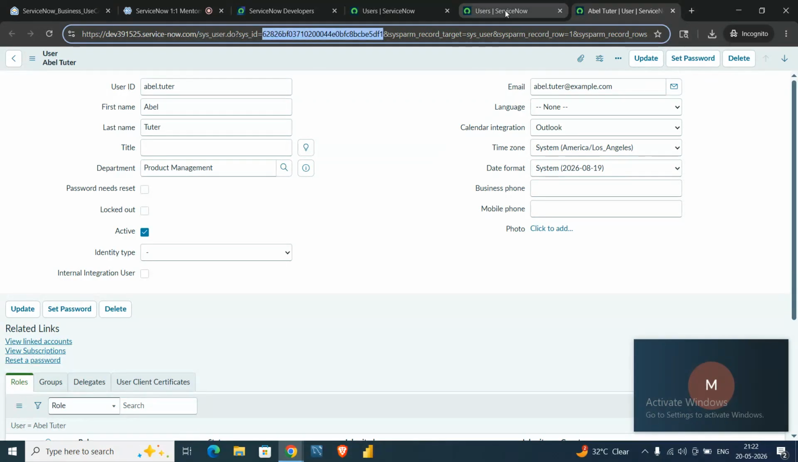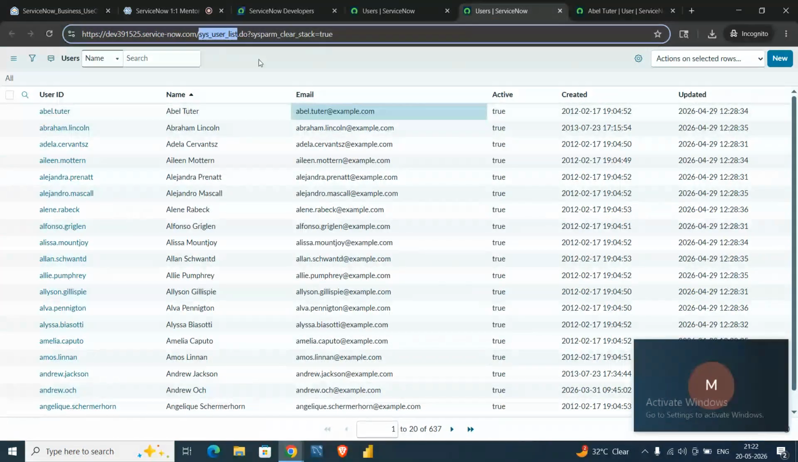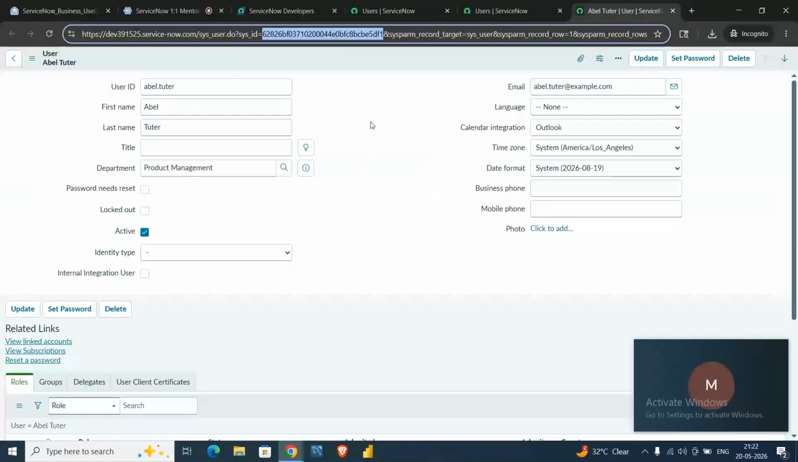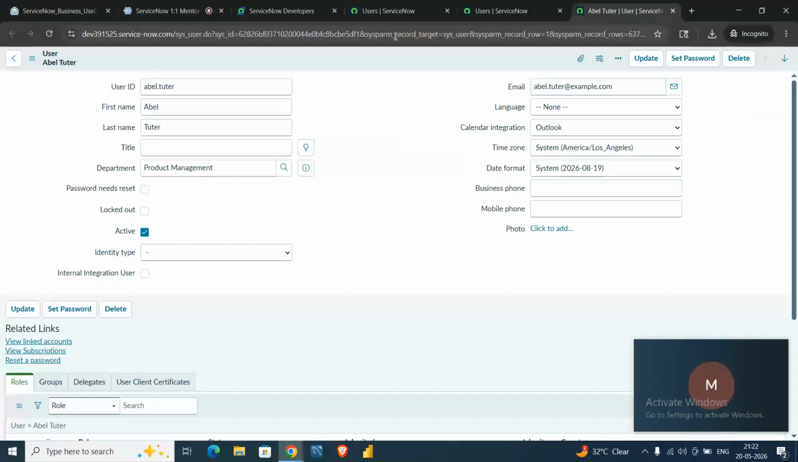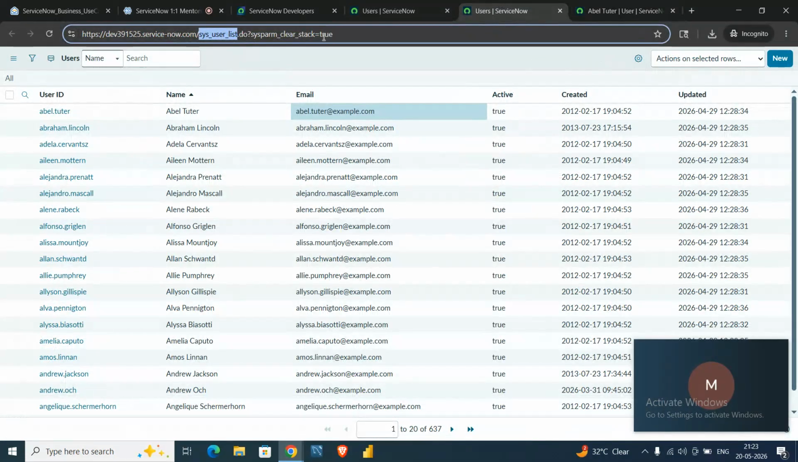So what is it basically? If I am viewing a list, it will show sys_user_list. But if I am viewing a record present inside the user table, it will show the table name and the sys_id, which is the unique ID of this record. These are the view options, like sys_parameter record. So this is some basic stuff.